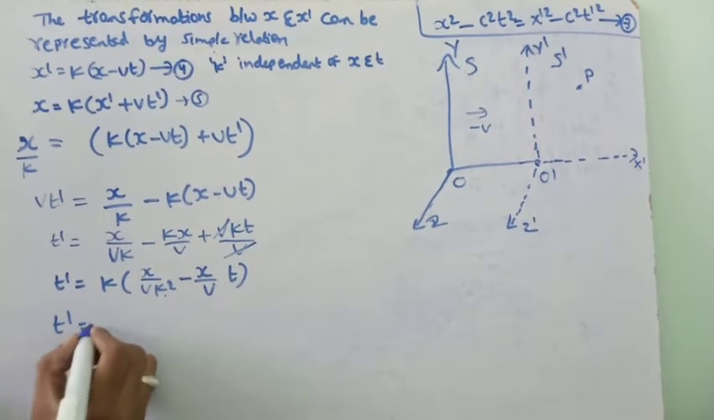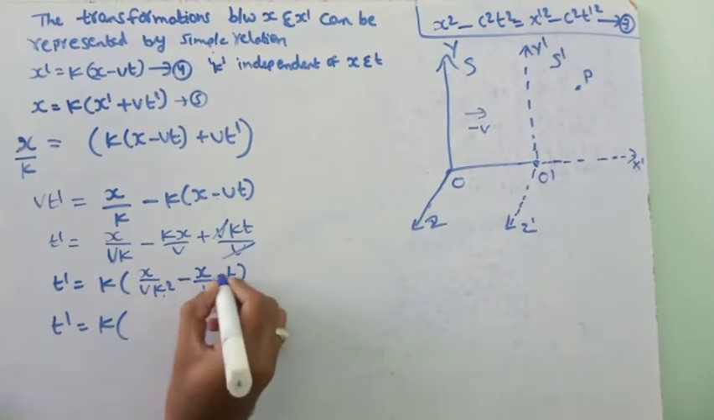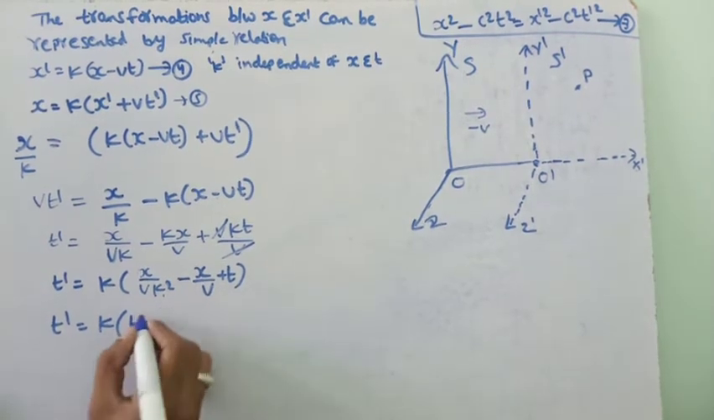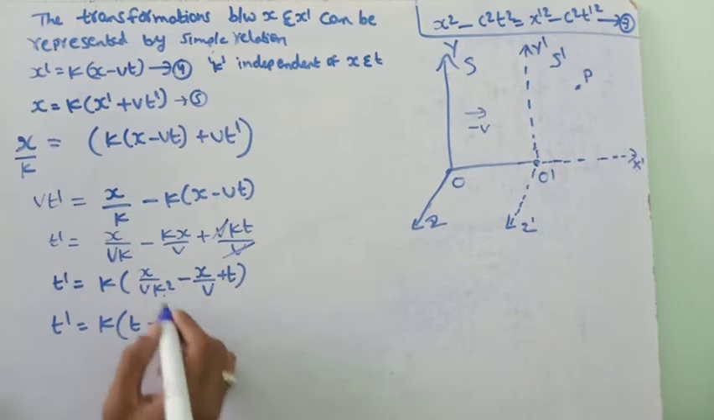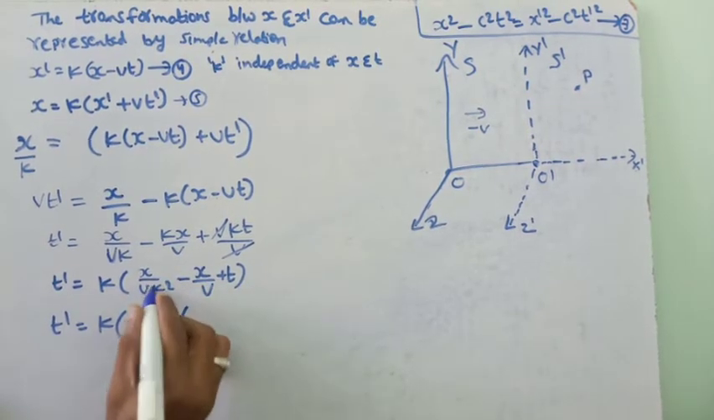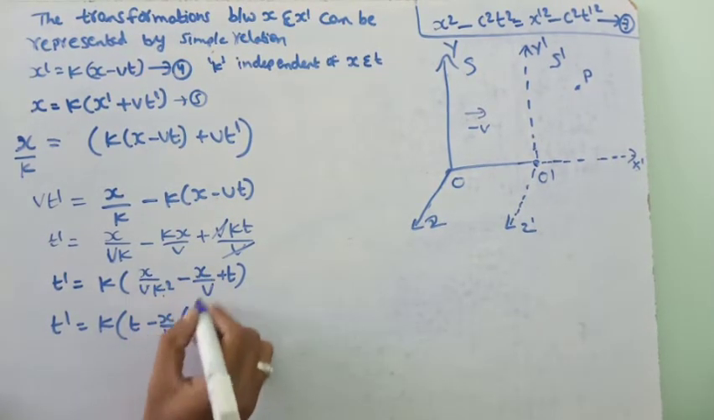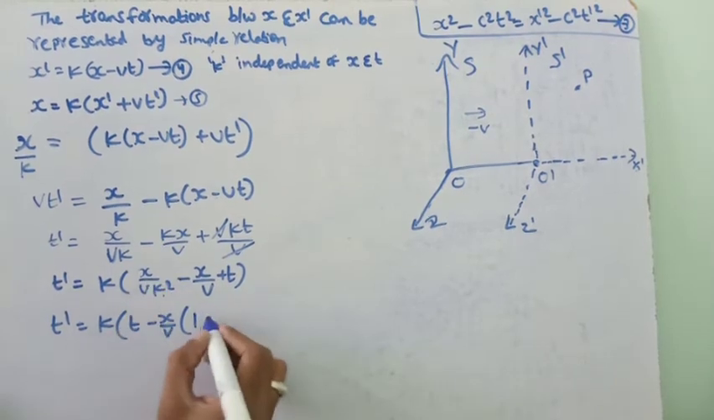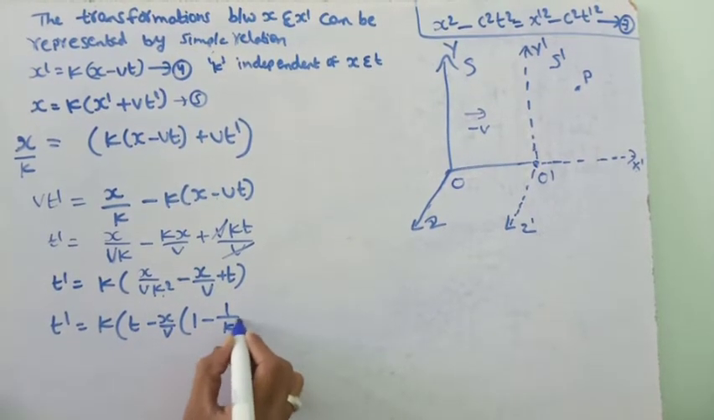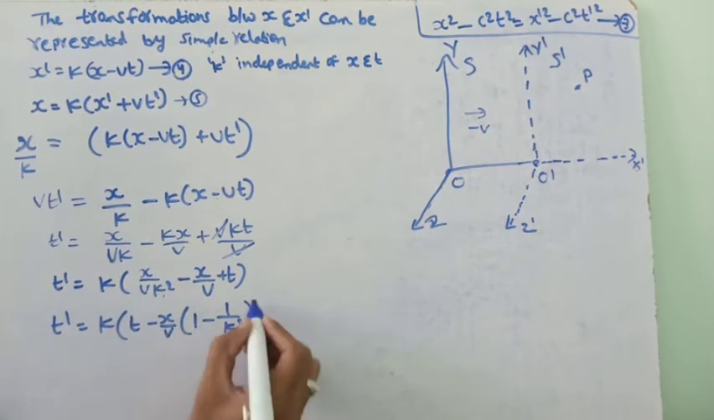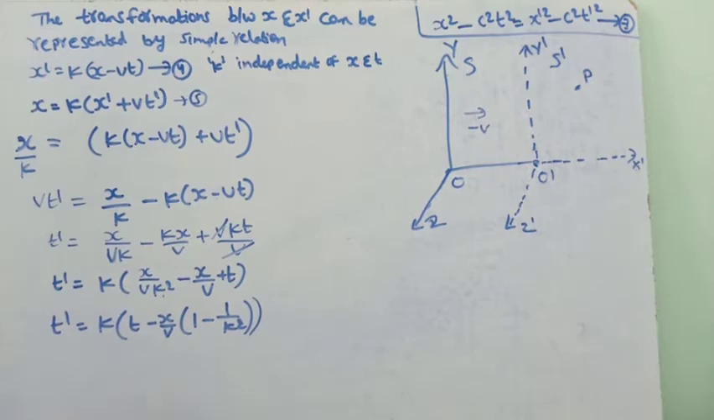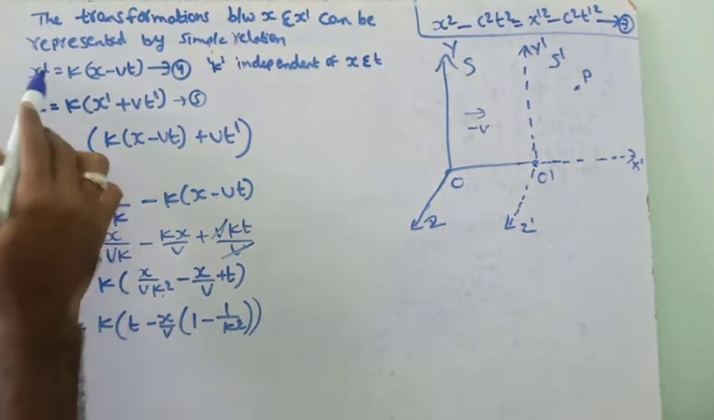So finally we write this equation: k is common, and we write t here, and again from these two terms we take minus x by v common. So this equation becomes minus x by v taken common, we write this one as 1, and here this becomes 1 minus 1 by k square. If we multiply with x by v we get minus x by v, and multiplying with this term we get this term. So this is t dash and this is x dash.